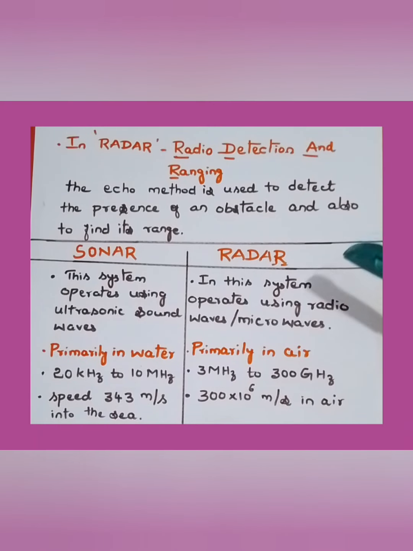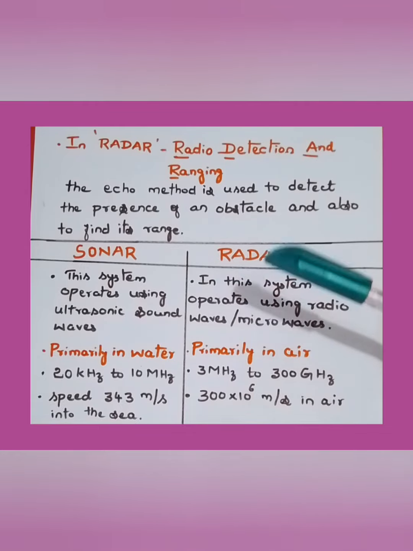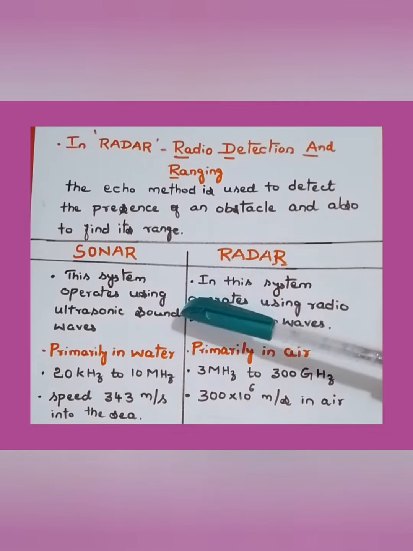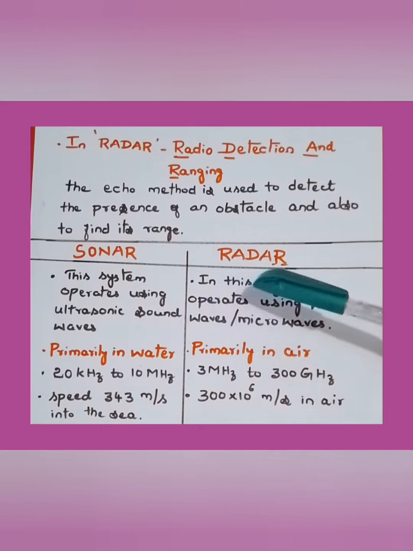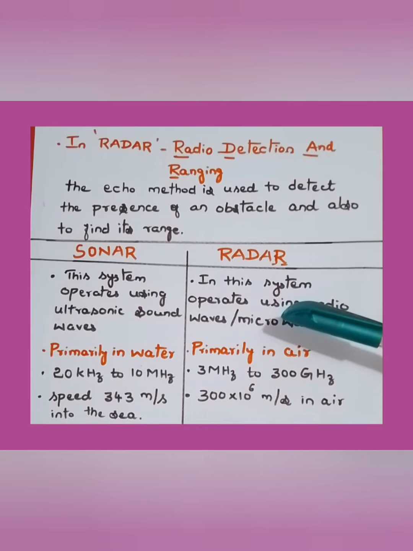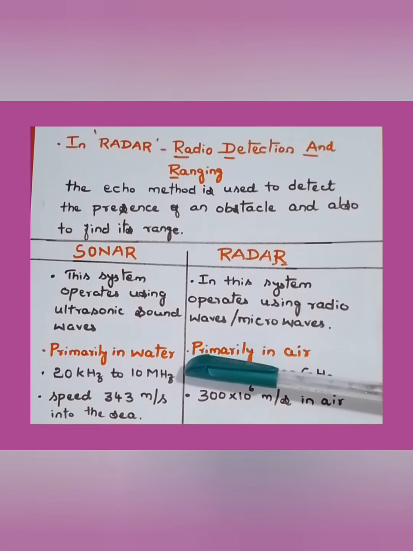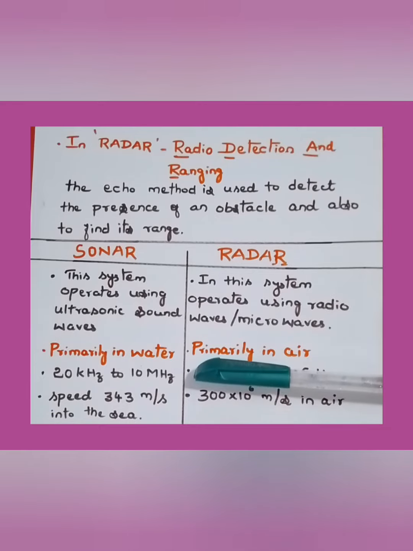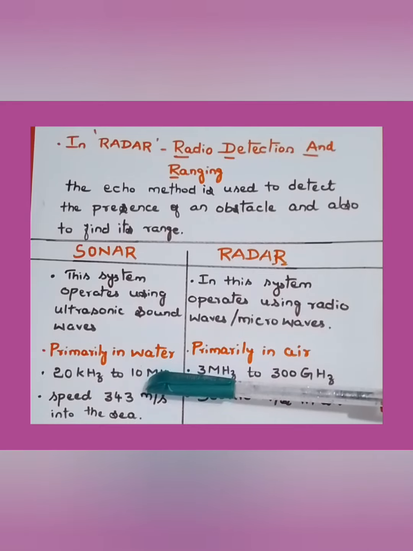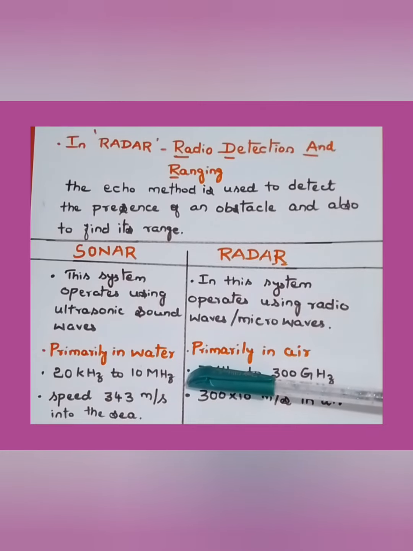Let's now move to the differences between sonar and radar. The sonar system operates using ultrasonic sound waves. The radar system operates using radio waves or microwaves. Sonar primarily works in water. Radar primarily works in air. The frequency used in sonar is about 20 kHz to 10 megahertz. In radar, it's about 3 megahertz to 300 gigahertz.